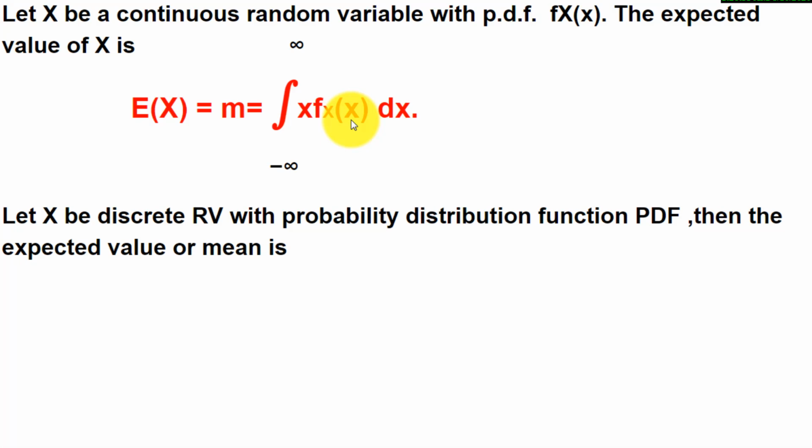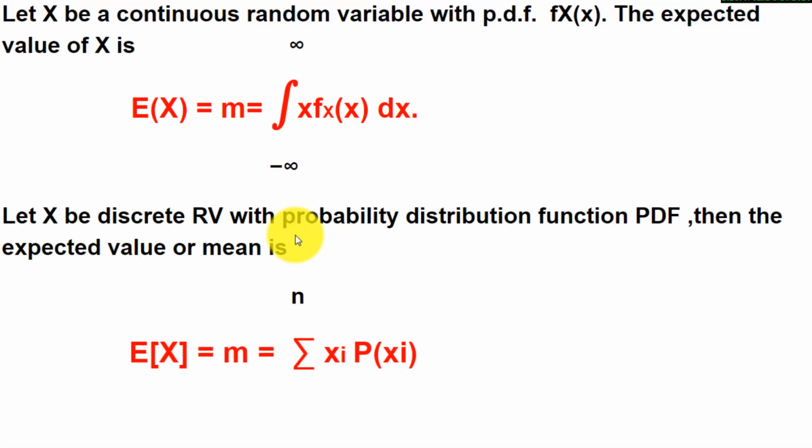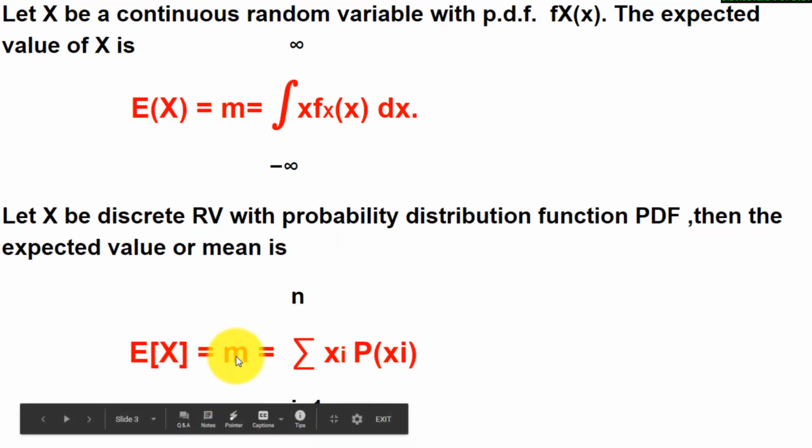In a similar manner we can study the case when x is a discrete random variable with probability distribution function, PDF. Then the expected value or mean can also be written as E of x is equal to m, which is equal to summation i equal to 1 to n xi p of xi.